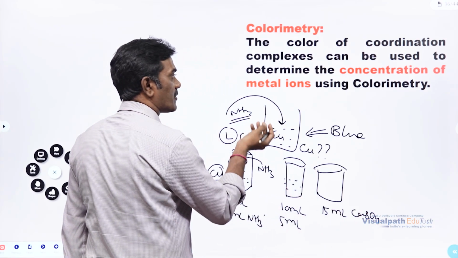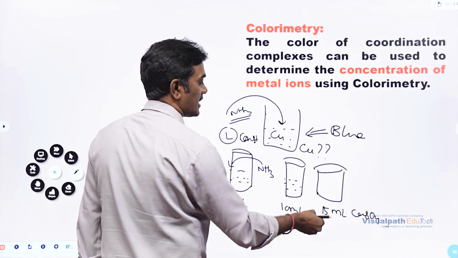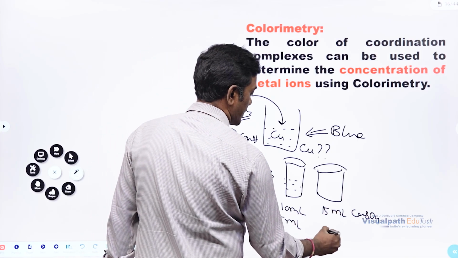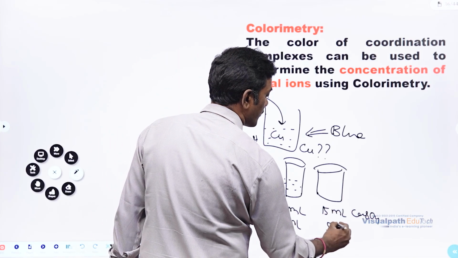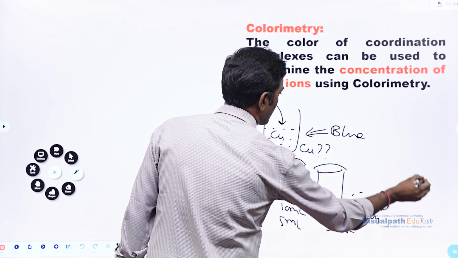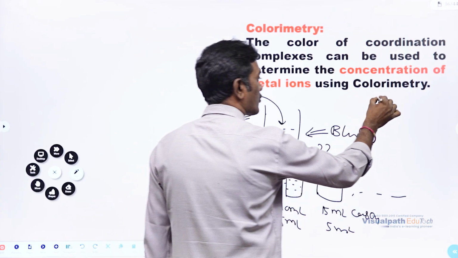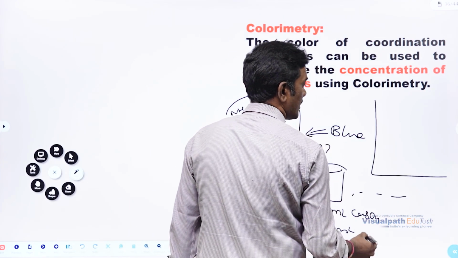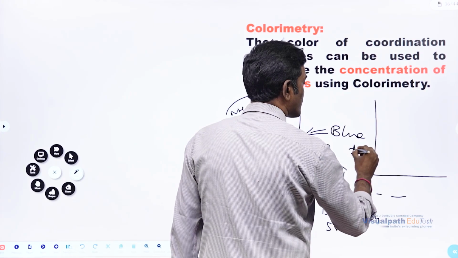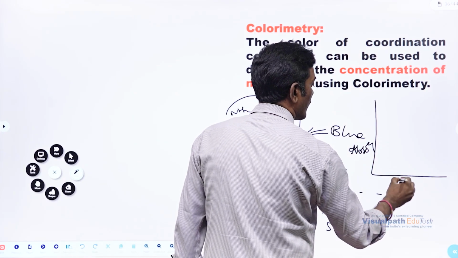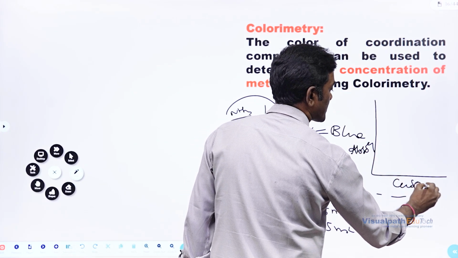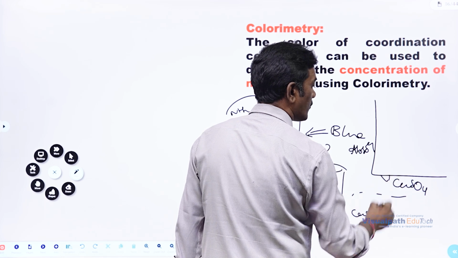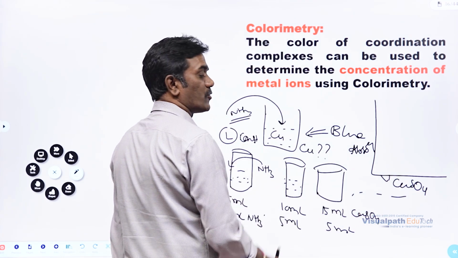What is the meaning of sulfate? Because copper will be with sulfates, right? We are adding copper sulfate. So prepare a series of solutions and then draw a graph between absorbance versus volume of copper sulfate with ammonia.